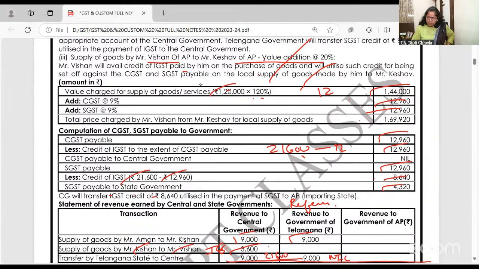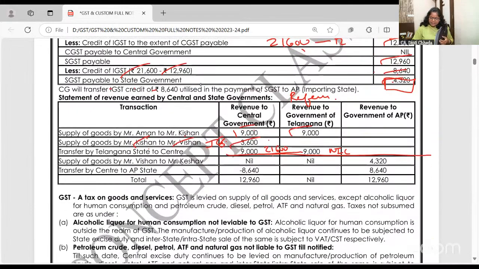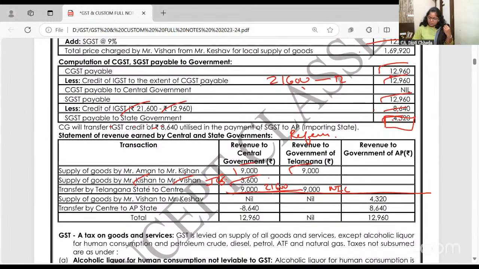Within the state, we have to pay CGST, but input CGST is not there for the output CGST. The input is IGST, since I purchased interstate from Telangana and I'm in Andhra. Can I set off? Yes. Then SGST, can I set off? Yes. But still 4,320, you have to pay to the state government and the center.